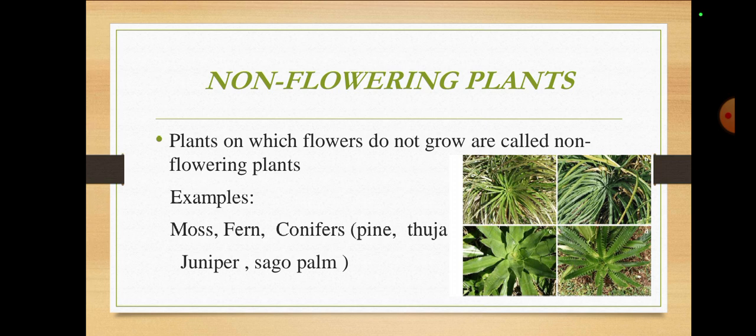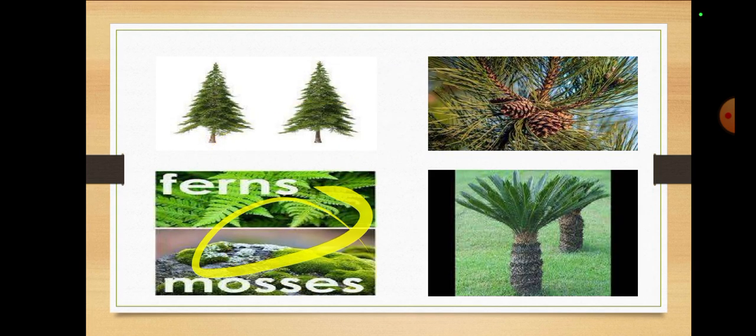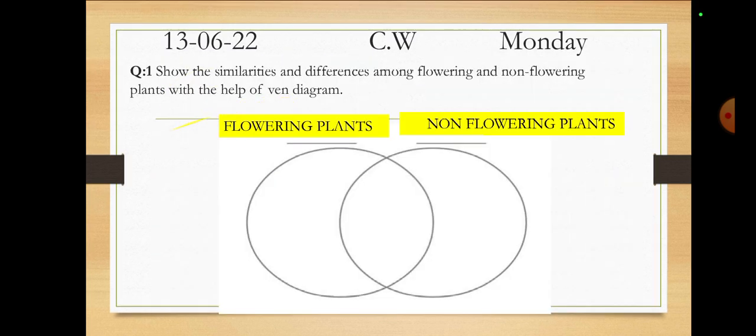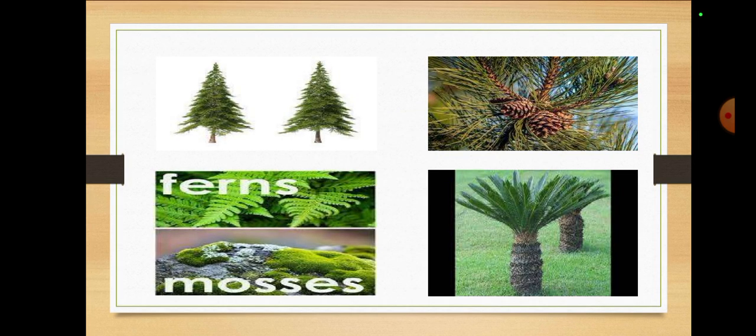For example, moss, fern, conifers, pine, thuja, juniper, sago palm. These are all examples, as you can see over here. These are the most common examples that almost everyone knows. If you don't, then I'll discuss them further with you. Then we have this, the fern, and this is the moss. Moss is basically on the wall, it's a green substance, that's known as moss. Juniper is mostly found in damp places. You can mostly see it in damp places.